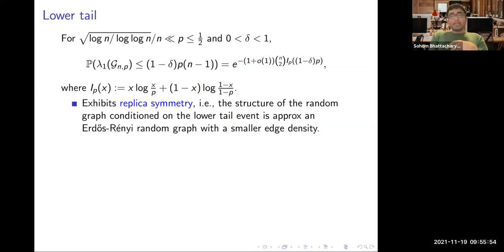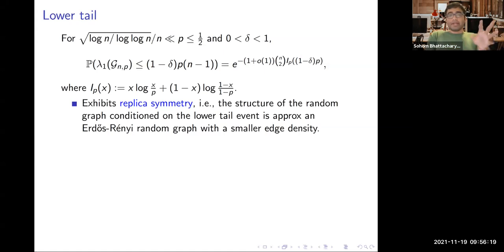Okay, so the constant, the Bernoulli entropy, is given by I_p(x), which is x log(x/p) plus (1 minus x) log((1 minus x)/(1 minus p)). So this is known as the replica symmetric regime. What do I mean by that? It means that if I condition that the largest eigenvalue is smaller than its atypical value, then the graph looks approximately like an Erdős–Rényi random graph with a smaller edge density of 1 minus delta.